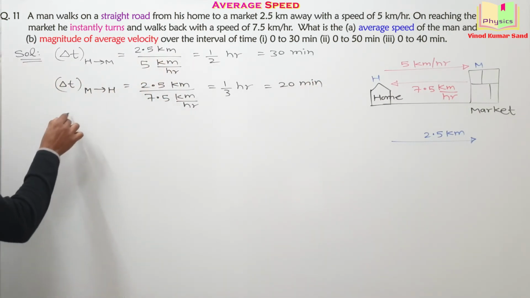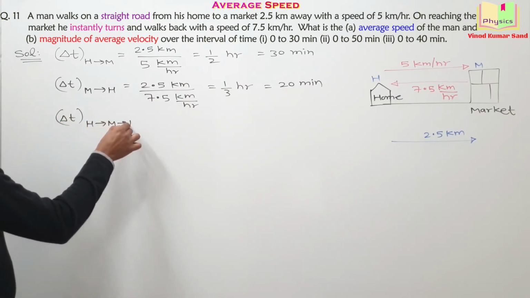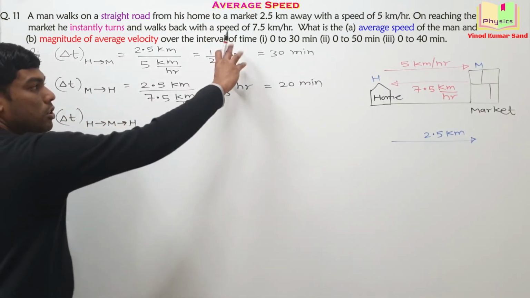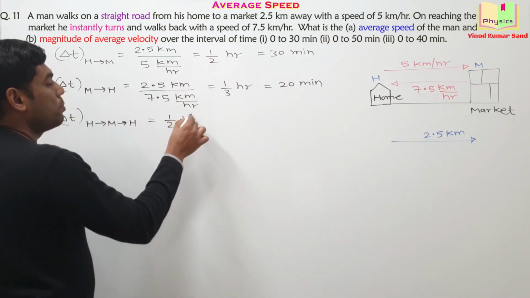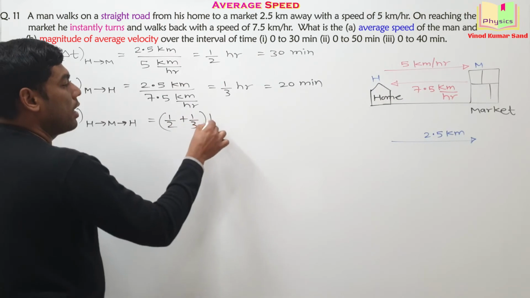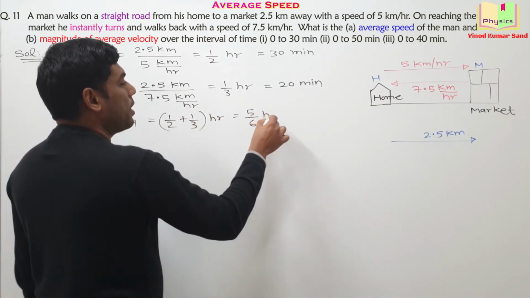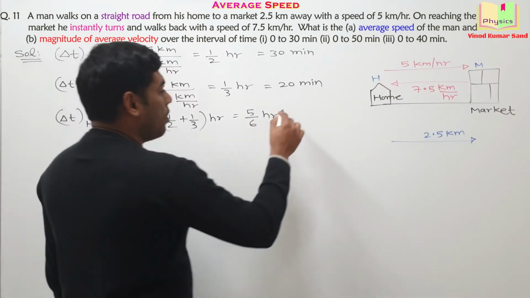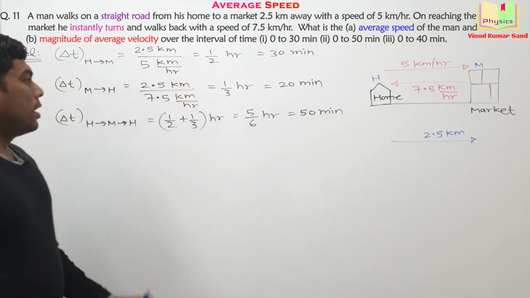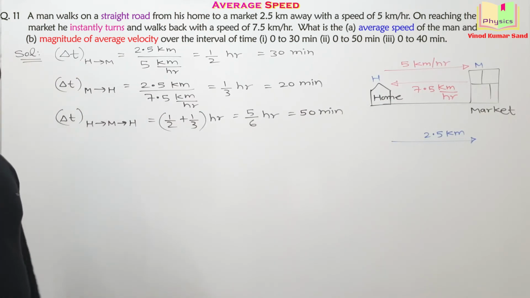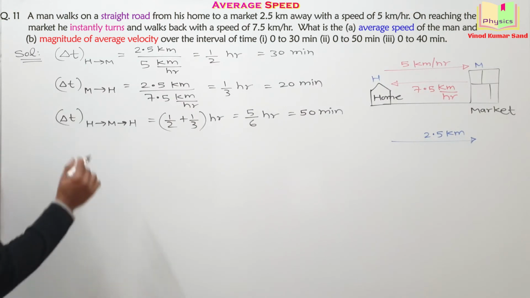The total time of the journey going from home to market to home again is the summation of these two time intervals. So 1 by 2 plus 1 by 3 is equal to 5 by 6 hour, or we can write it as 50 minutes. I hope you understand all these time intervals. Now we are proceeding for the solutions.